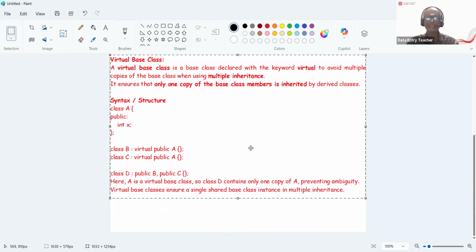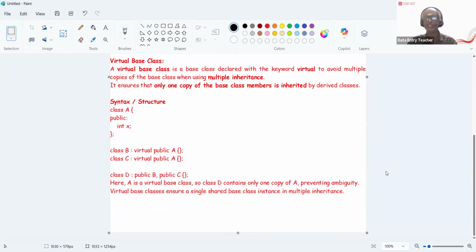See, a virtual base class is a base class declared with the keyword virtual to avoid multiple copies of the base class when using multiple inheritance. It ensures that only one copy of the base class members is inherited by the derived class. I'm taking a class A with the public member X, and classes B and C are inheriting public A. So now you will have dual copies of A, right? Because B is inheriting A and C is inheriting A. But D is inheriting both B and C. So now D will contain copies of A twice.